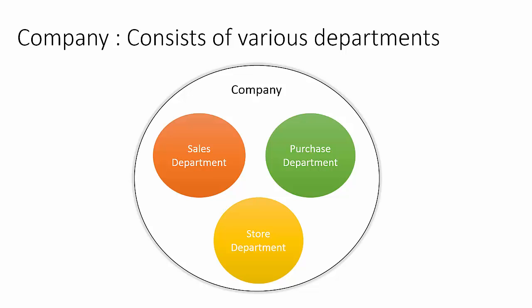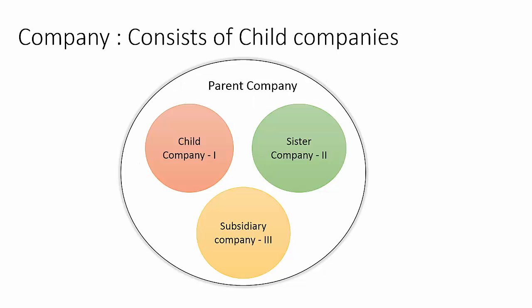In addition, company can have finance department, HR department, production department, etc. Company may have sister companies as well. Sister companies are subsidiary companies owned by the same parent company. Each of the sister companies is registered as a separate legal entity and operates separately, and they may have no connection other than sharing the same parent company.